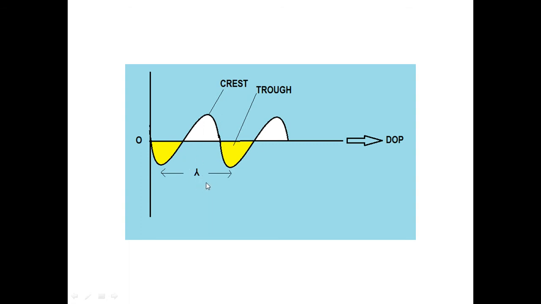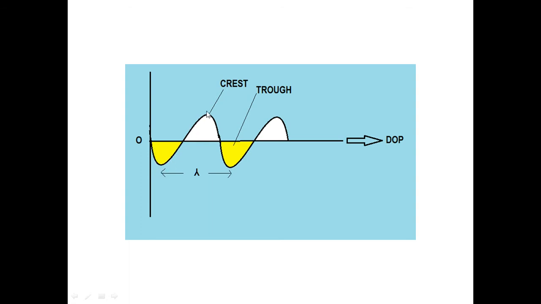So how do we define this lambda, wavelength? The minimum distance between two nearest troughs or crests. The minimum distance between two nearest means neighboring. The distance between two nearest troughs is called lambda, while this complete cycle is called a single wave.